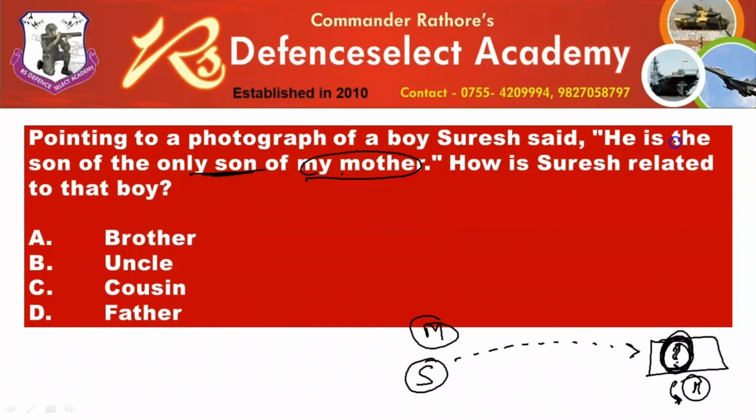And then he is further saying he is the son of the only son, so he is talking about somebody who is his son. So we have figured out whom he is talking about in this picture: his mother, himself, and then somebody who is his son. Now, how is Suresh related? Suresh has to be the father of that person mentioned in the photograph.